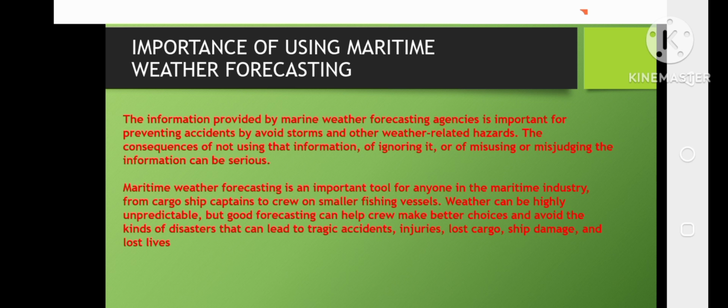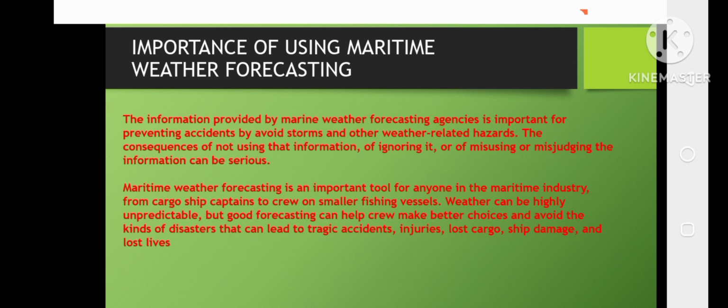So, importance of using maritime weather forecasting. The information provided by Marine Weather Forecasting Agency is important for preventing accidents by avoiding storms or other related hazards. The consequence of not using that information, of ignoring it, or misusing or misjudging the information can be serious.